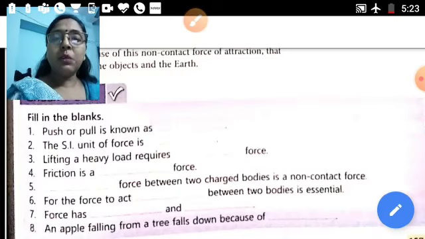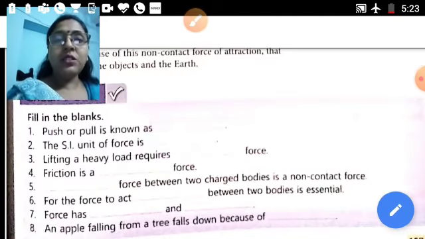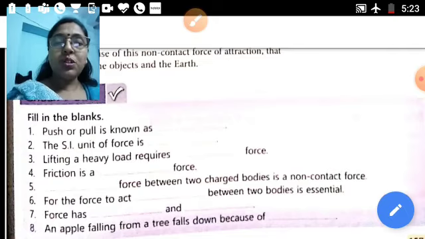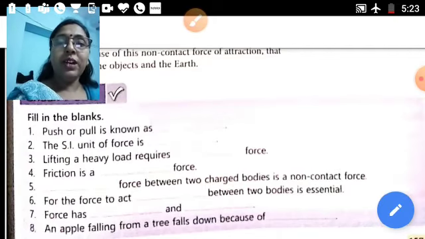Fill in the blanks. Number 1, push or pull is known as force. Number 2, the SI unit of force is Newton. Number 3, lifting a heavy load requires muscular force. Number 4, friction is a contact force. Number 5, electrostatic force between two charged bodies is a non-contact force. Number 6, for the force to act, contact between two bodies is not essential.